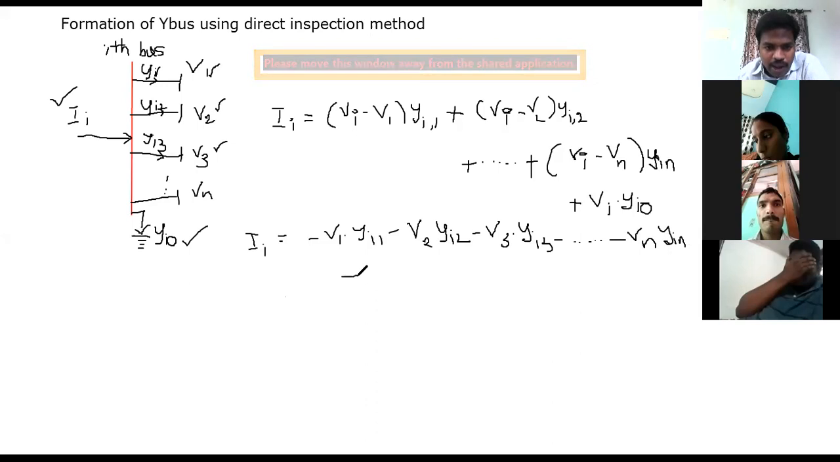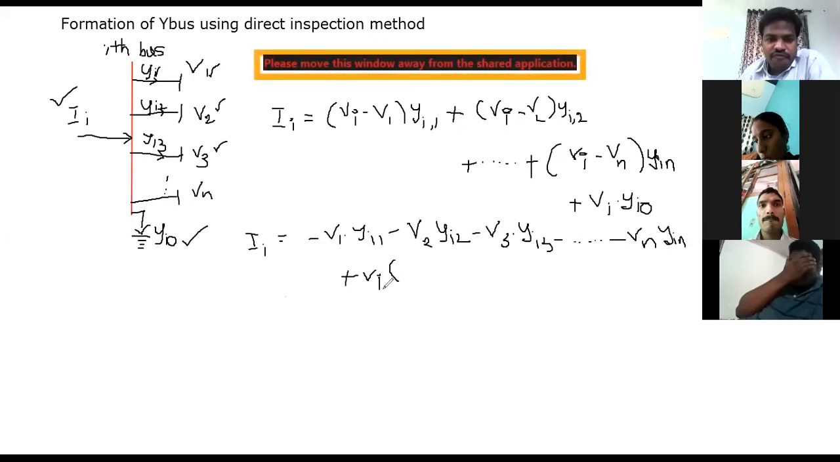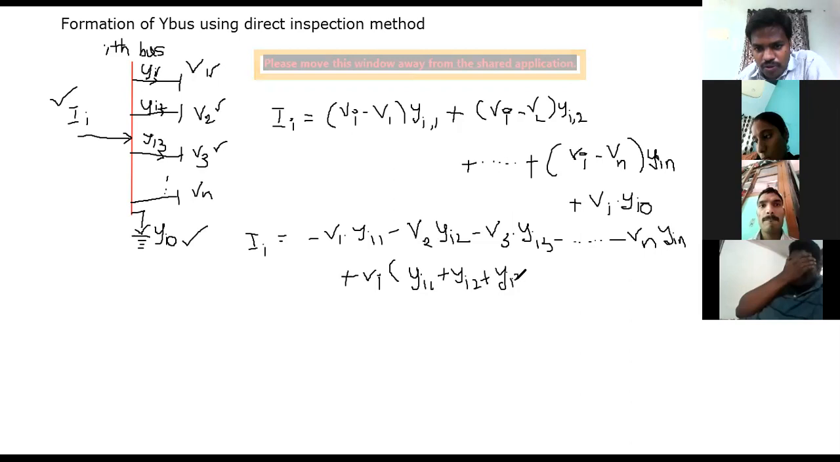Now I am taking Vi common from all the terms. Why? Because all the terms contain the ith bus voltage as a common term, so I am considering it as Vi. If I take that common from all the terms, you will have Ii is equal to Vi multiplied by yi1 plus yi2 plus yi3, and so on, plus yin. Don't forget to write this one: yi0 is already there.